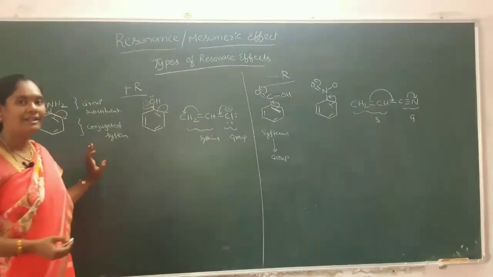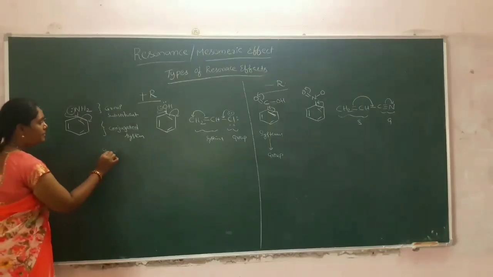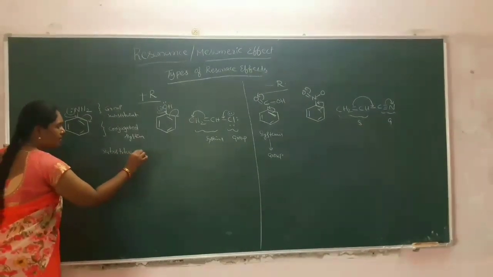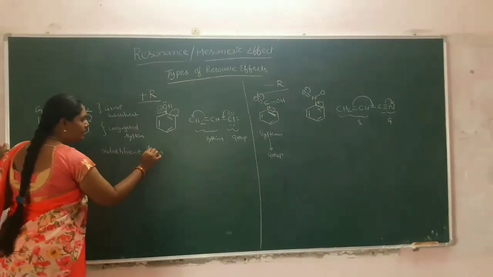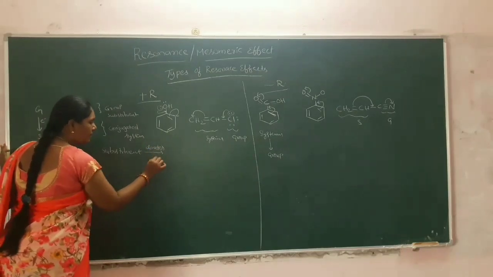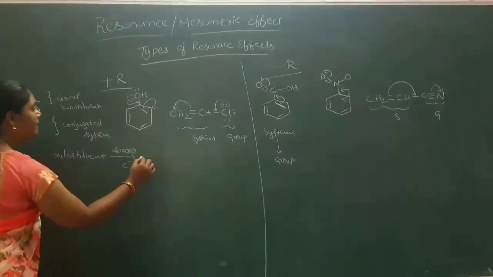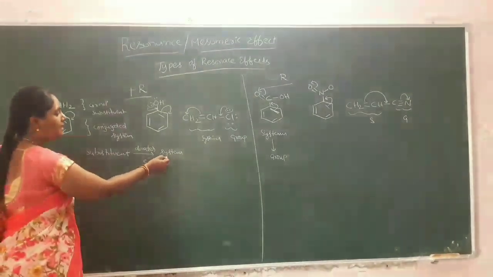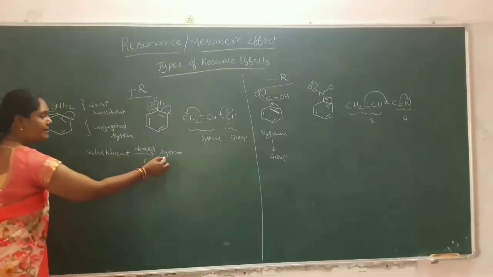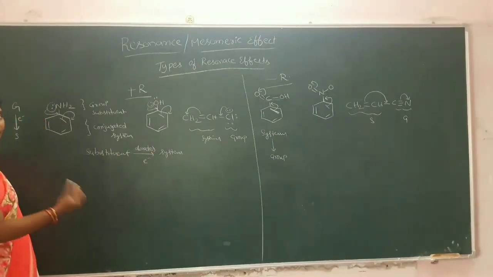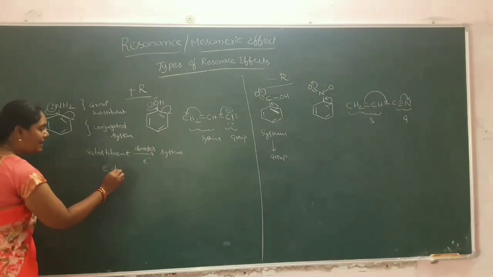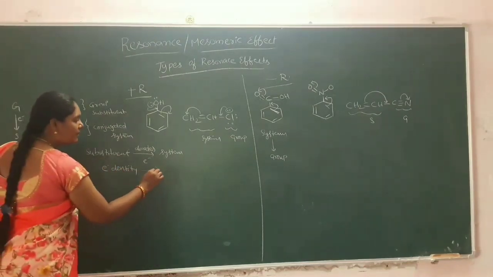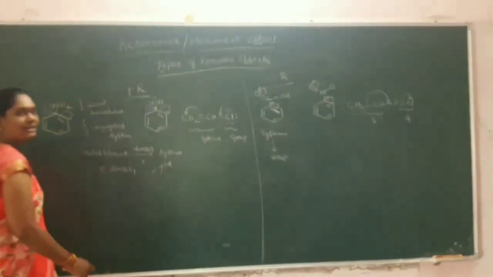And coming to the differences, in this case, the substituent will donate the electrons to the system, the conjugated system, or we can say the system is benzene. Thereby the electron density will be increased in the benzene system.